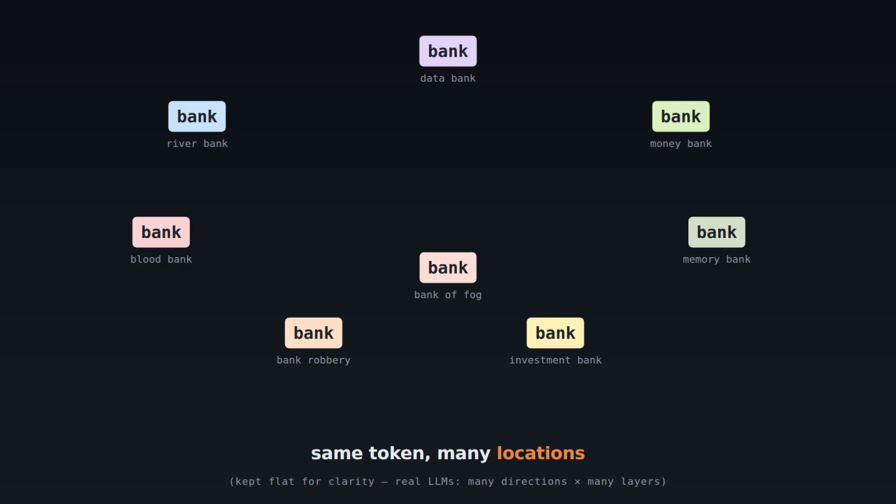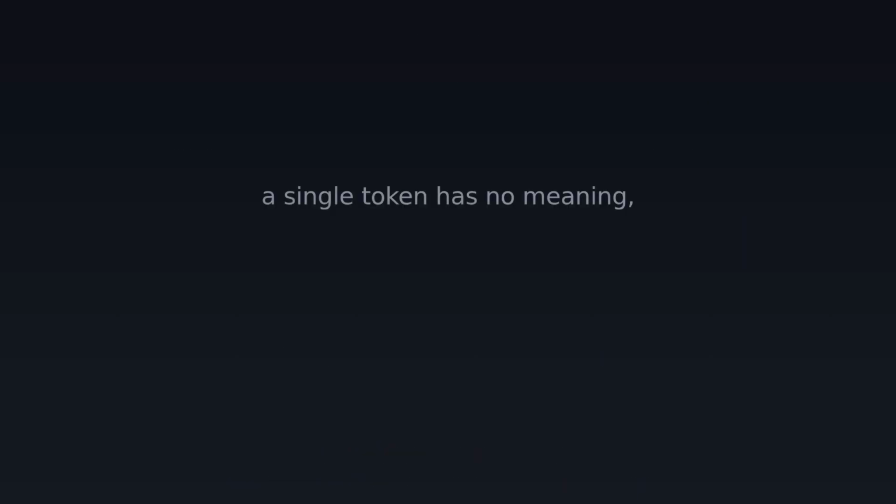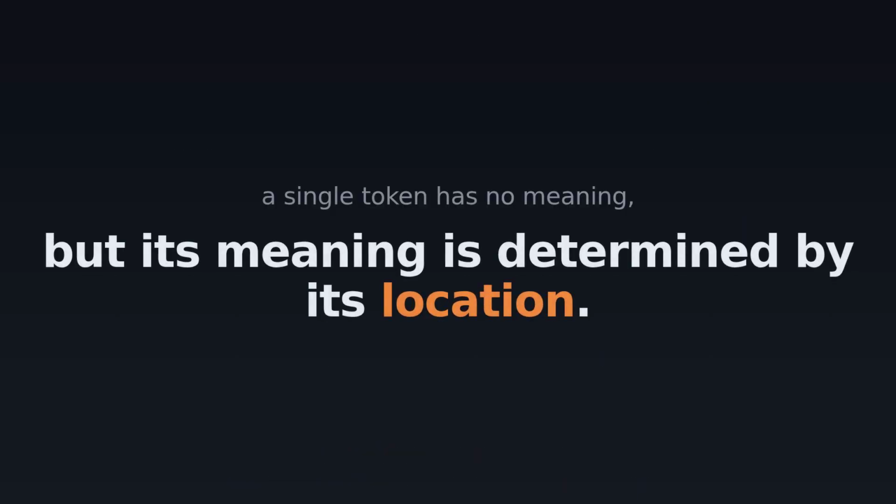And we've kept this flat for clarity. In real LLMs, every token sits in many directions across many layers. The principle is the same, just multiplied. A single token has no meaning, but its meaning is determined by its location.